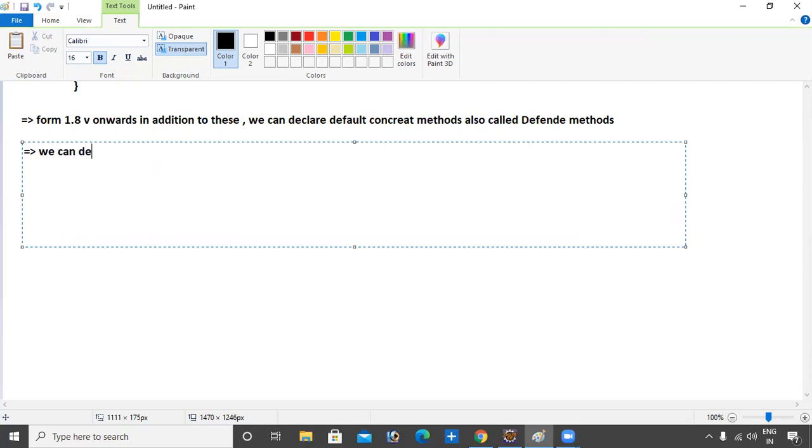We can declare a default method with the keyword default, like default void m1, and inside we provide some implementation with a print statement. We can declare it like that.